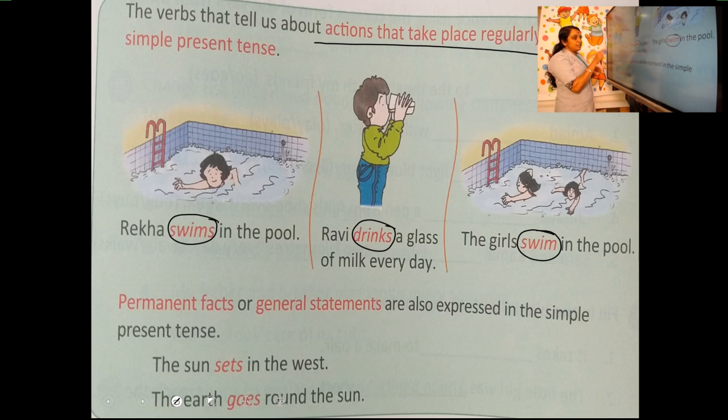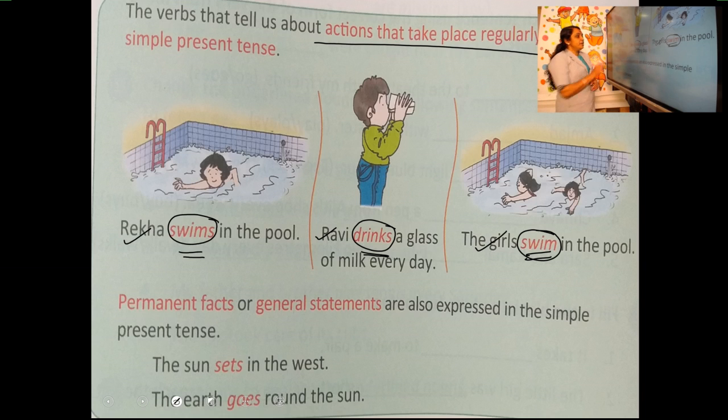Clear? And remember, just look at the verb here. Rekha, and the verb is swims. Here, the subject is Ravi and the verb is drinks. Here, the subject is girls and the verb is swim. Why didn't we add S to the verb? Think. What can be the reason? Here, Rekha swims. Here, Ravi drinks. But when it comes to girls, the verb is only swim. Why didn't we add S? What's the reason? Can you say?